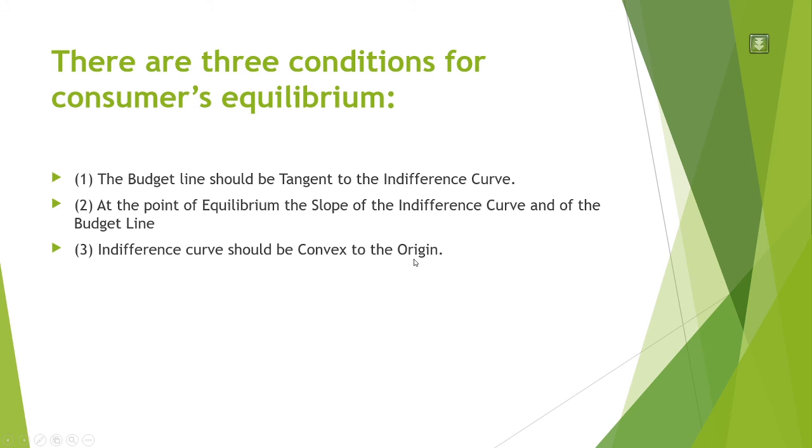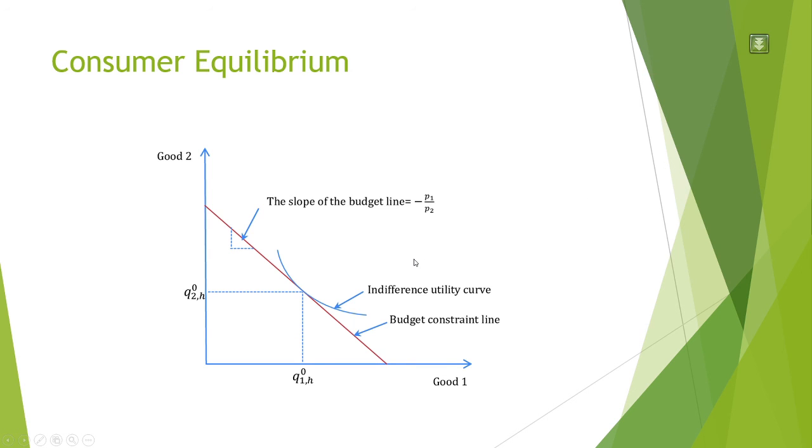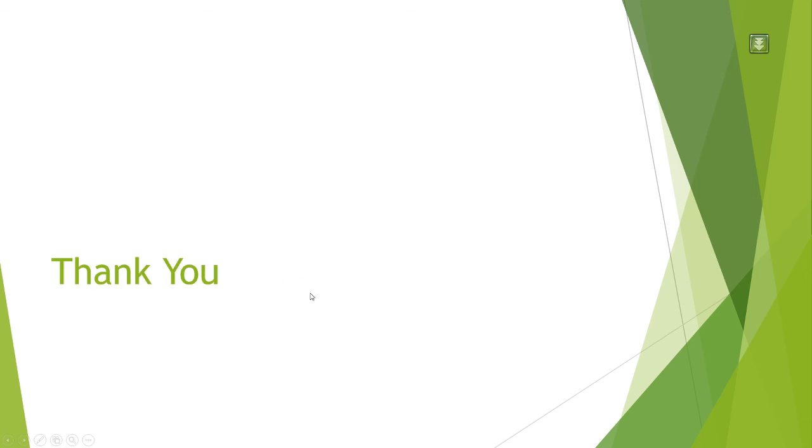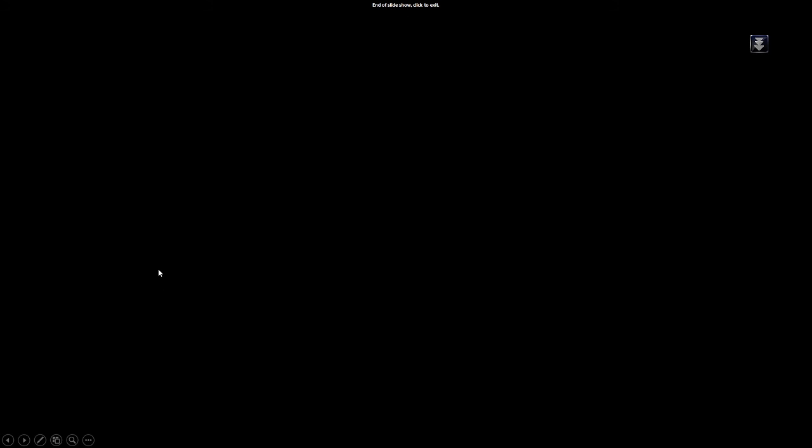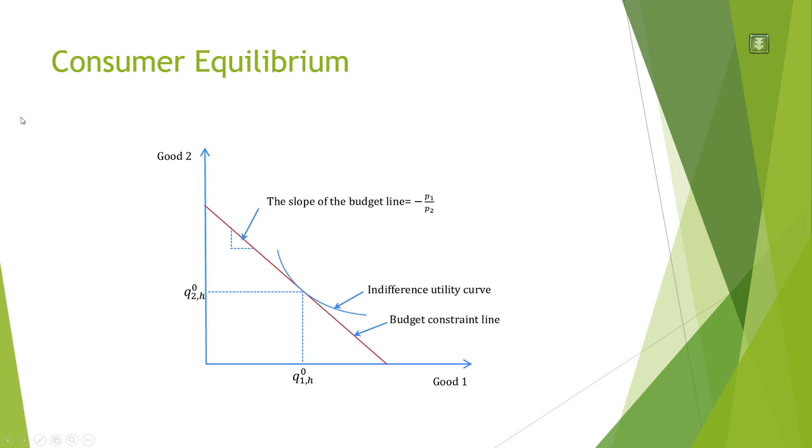Now let us look at the diagram. Here you can see this is good 1 and this is good 2, and this is what I was talking about, the slope of the budget line. So it is minus P1 upon P2. This line is nothing but your budget line.